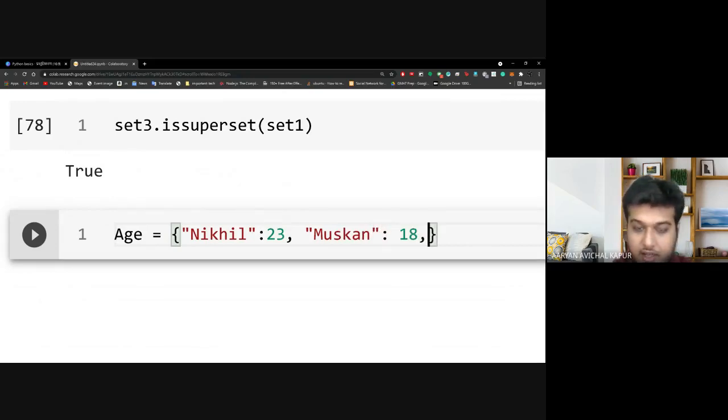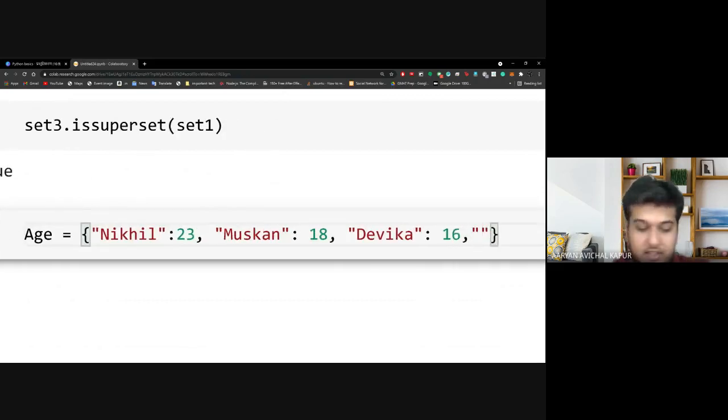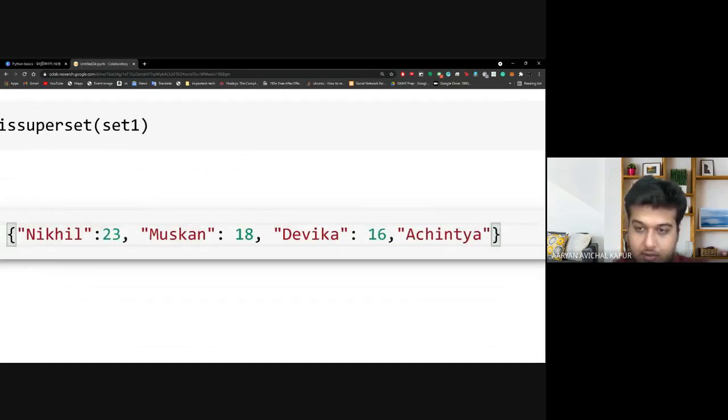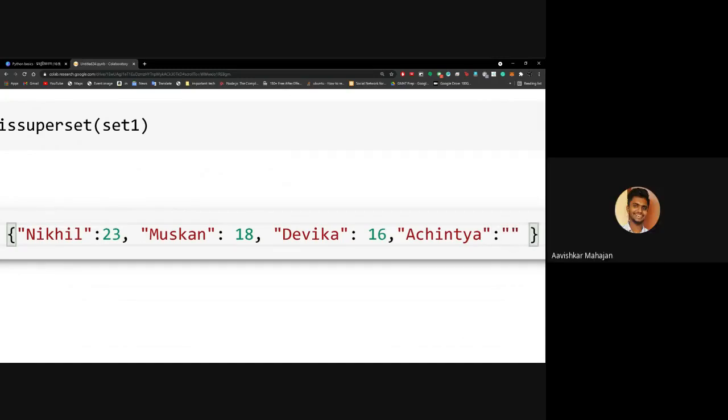18. Perfect. Now, who do I ask? Okay, Devika. Devika, what is your age? 16. Okay, perfect. It's very nice that you're learning at such a young age. Great. Achintya, what is your age? So my age is 9.